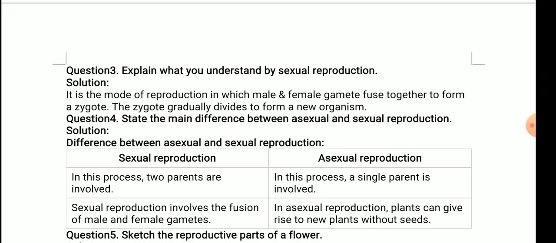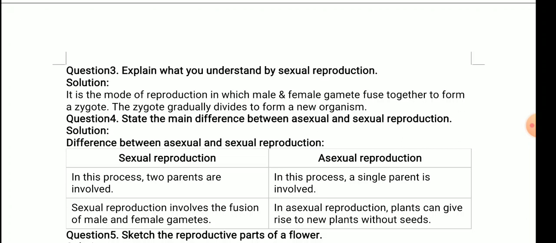Next question. Sketch the reproductive parts of a flower. Now you all know what are the reproductive parts of the flower. For the male it will be anther, and for the female part it will be pistil. Okay, so the diagram is given in the NCERT, you can draw it from there. Clear?